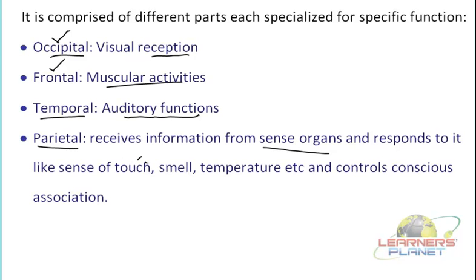For example, touch, which is located in your skin. Then smell: the olfactory receptors receive it and it is then interpreted by the parietal lobe. Temperature and different other senses are observed or controlled by the parietal lobe. So in short, the things which respond to the sensory cells of the body are controlling your conscious association, right? So the consciousness of the body is partly controlled by the parietal lobe.